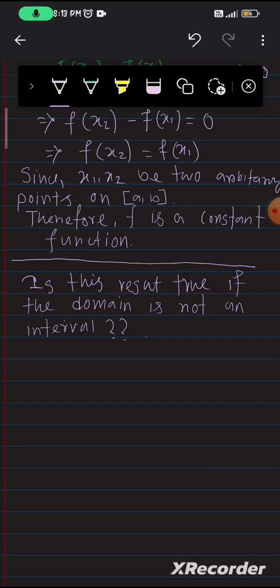So let me define a function. I define a function f from U to R. What is U? Here U is a set.